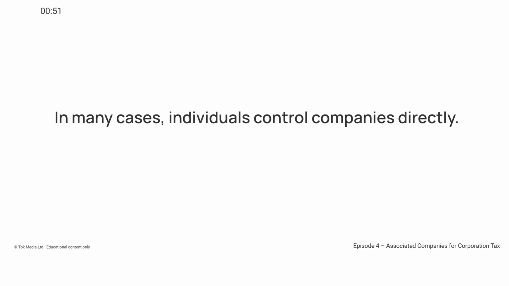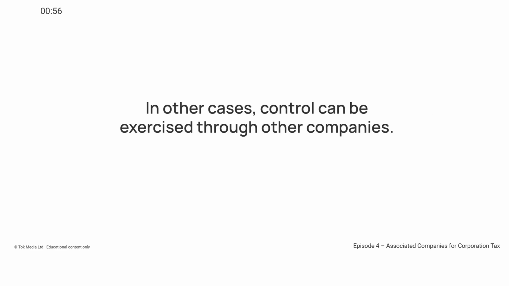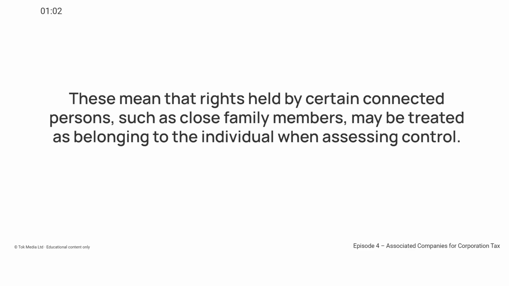In many cases, individuals control companies directly. In other cases, control can be exercised through other companies. The rules also contain attribution provisions. These mean that rights held by certain connected persons, such as close family members, may be treated as belonging to the individual when assessing control.